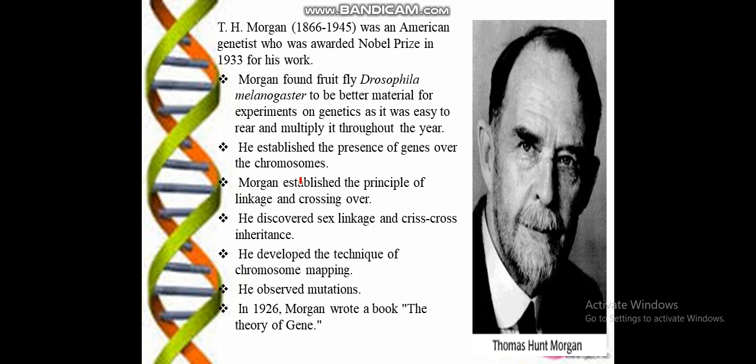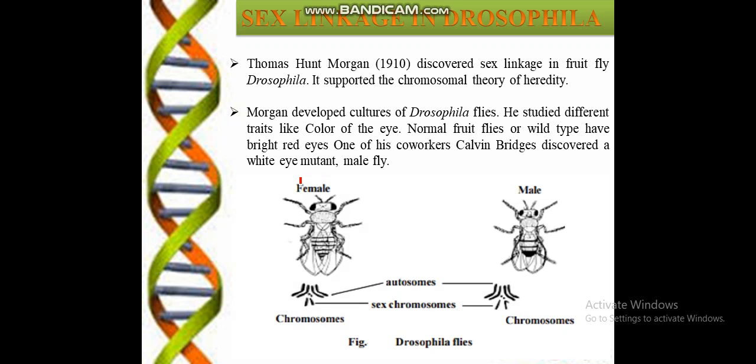He discovered sex linkage and cross inheritance. He also developed a technique of chromosome mapping. He observed mutation, and he wrote a book in 1926 on the theory of the genes.